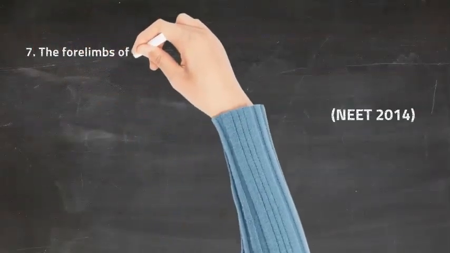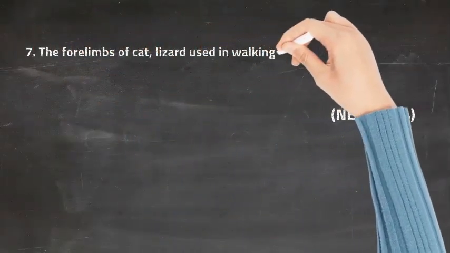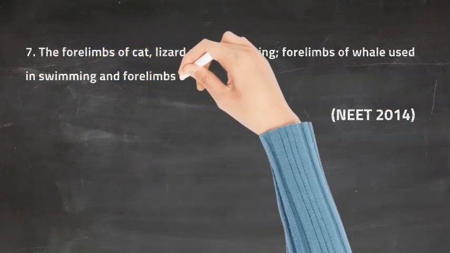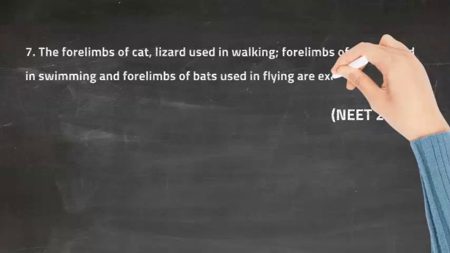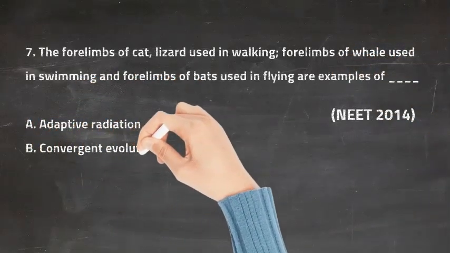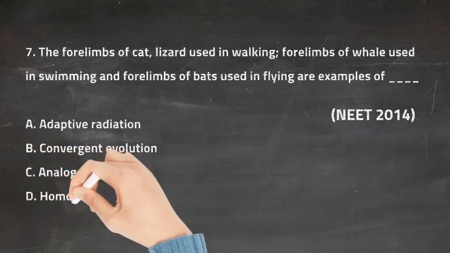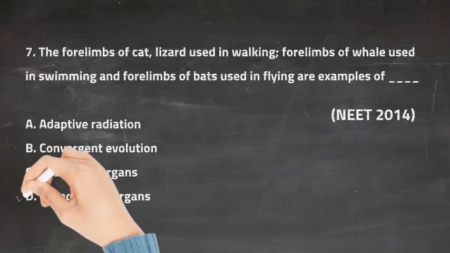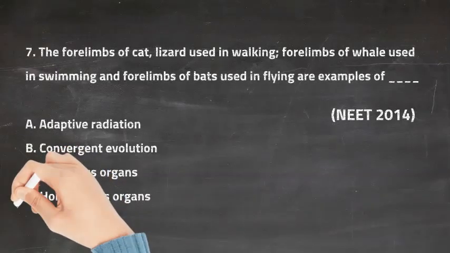Question 7th. The forelimbs of cat and lizard used in walking, the forelimbs of whale used in swimming, and the forelimbs of bat used in flying are examples of dash. The first option is adaptive radiation, the second option is convergent evolution, the third option is analogous organs, and the last option is homologous organs. So the right answer for this question is option D, that is homologous organs.